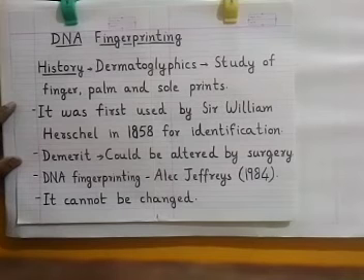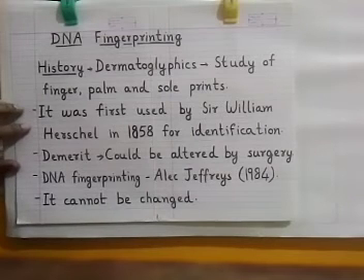We know that every human being has a different pattern of finger, palm, and sole prints. So, based on those patterns, we can differentiate between different human beings.